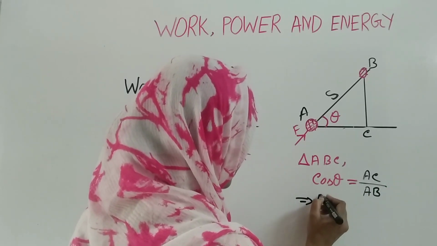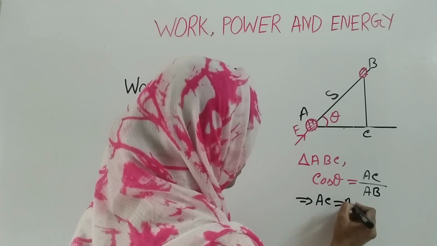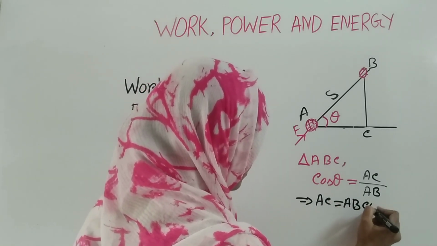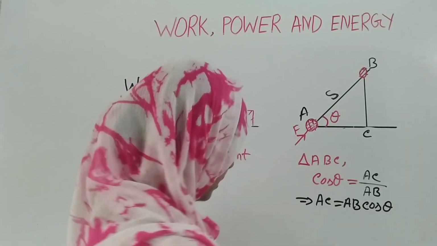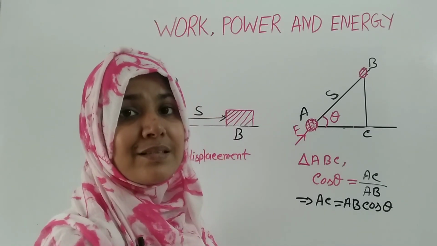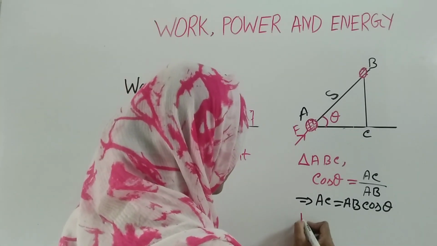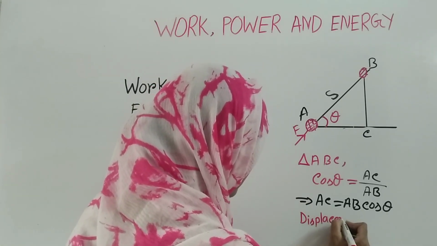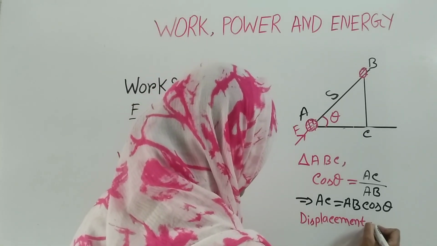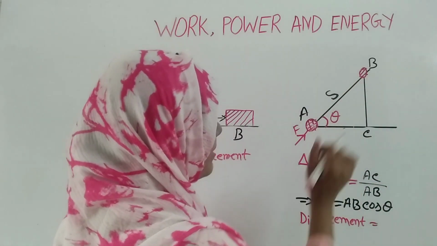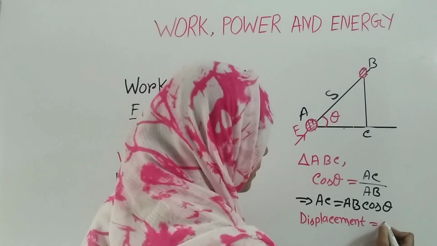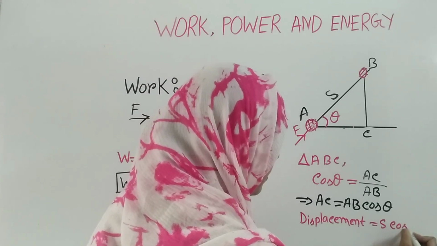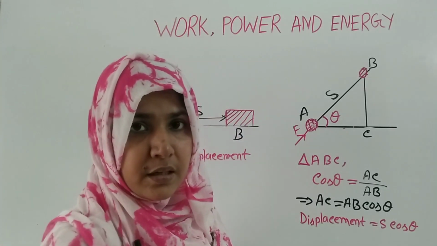So AC is equal to AB cos theta. Now we consider AC as the displacement, so displacement is equal to AB, here AB means S, cos theta.